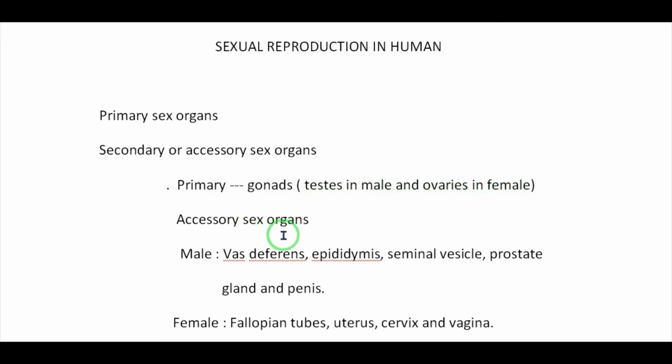Next one, accessory sex organs. The male accessory sex organs are vas deferens, epididymis, seminal vesicle, prostate gland and penis. In female, they are fallopian tubes, uterus, cervix and vagina.